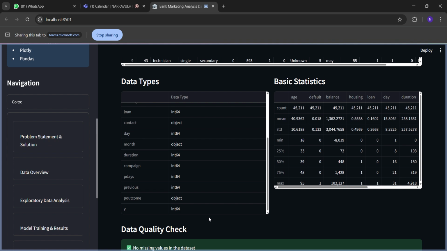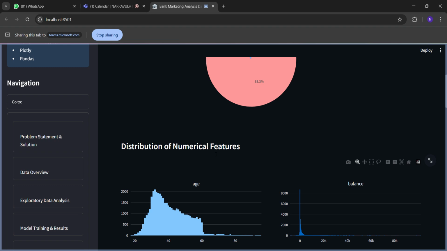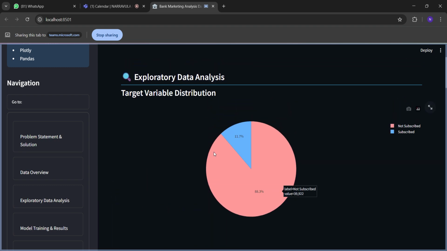Many people who are married will have average income. Otherwise, youngsters who have come from colleges will have low balance, so those people might not be very interested in deposits. Next, this data is imbalanced, because most of the data is skewed toward the churn rate of no, because most of the users' output is a no. To overcome this, our team has done sampling of data.